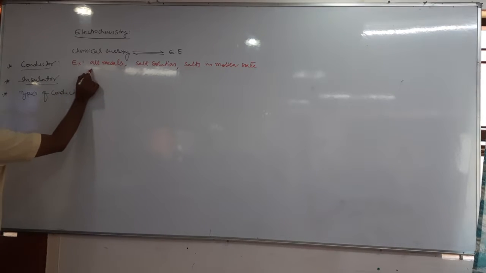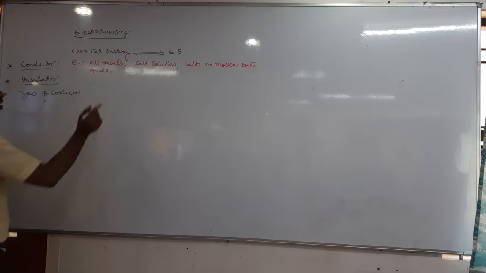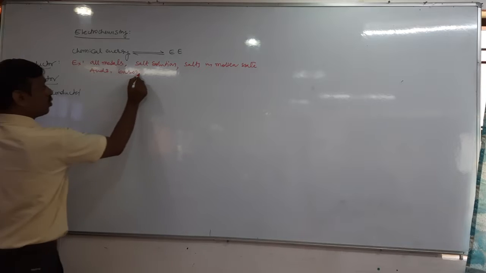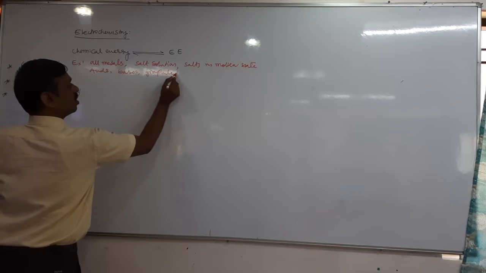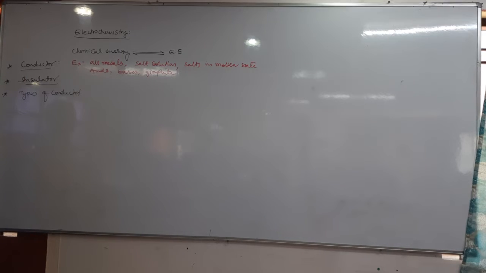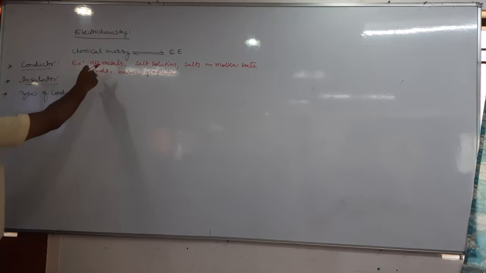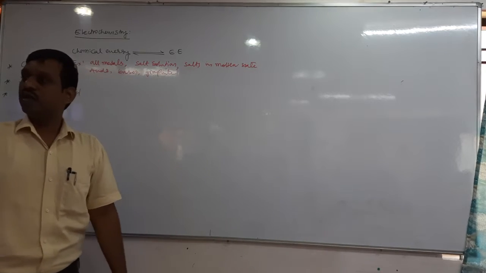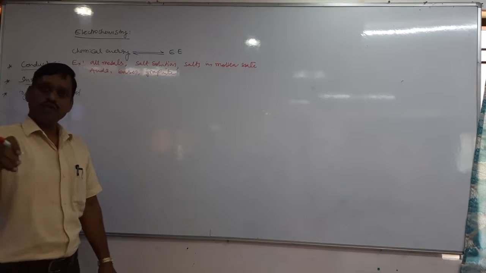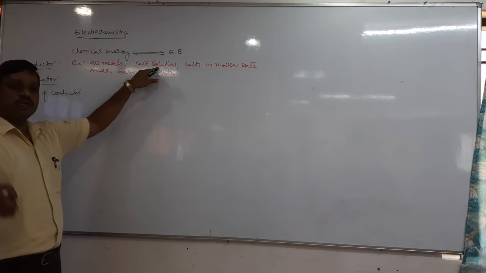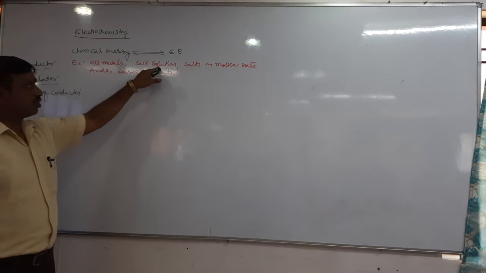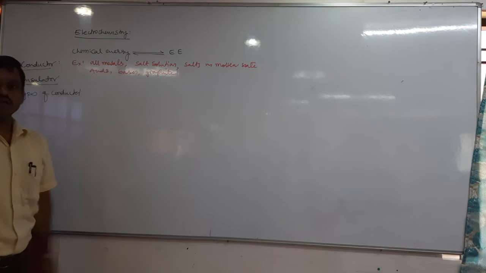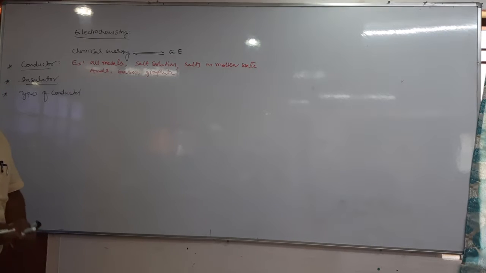You can also take acids and bases. Even graphite is a conductor, because of its electrons, though it is a non-metal. Here, solution means an aqueous solution, so from now on wherever a solution comes you need to take it as an aqueous solution. Therefore, all metals, solutions in aqueous medium, salts in molten state, acids, bases, graphite etc. are good conductors of electric current.